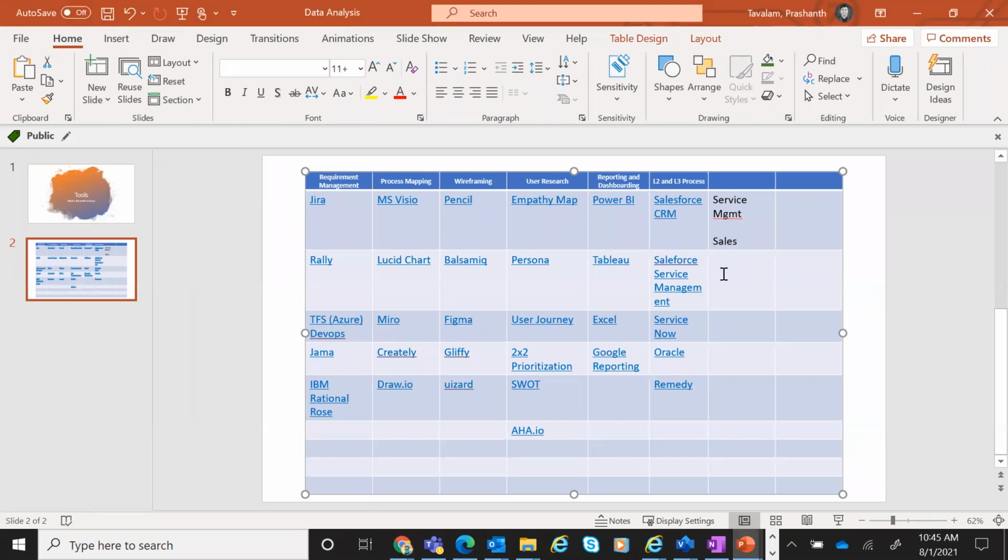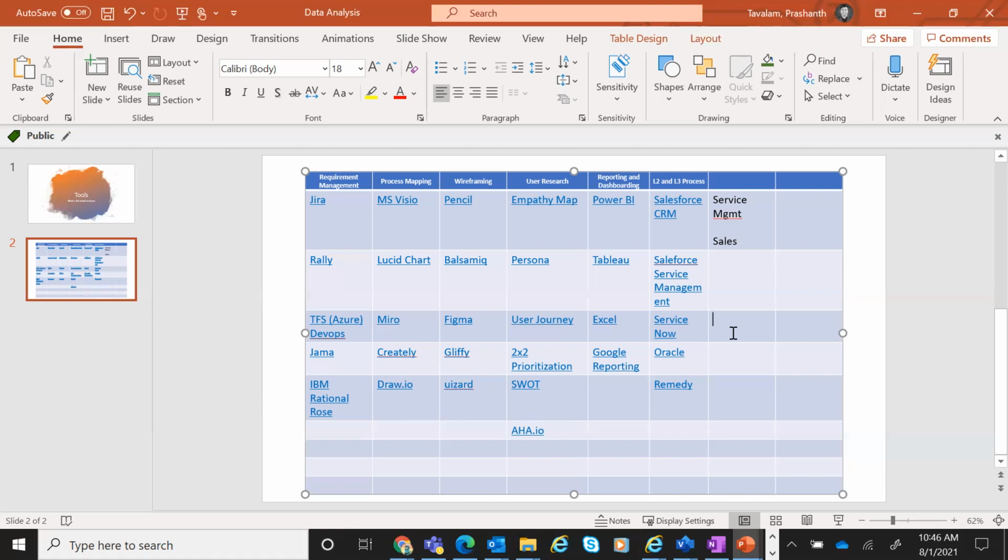So if you're part of L2, L3 process, this is what you'll be doing. So Salesforce service management, like I discussed earlier, Salesforce is for sales. This is service management. Salesforce service management is a backend ticketing process. ServiceNow is again one of the leading products in the market for ticketing process.